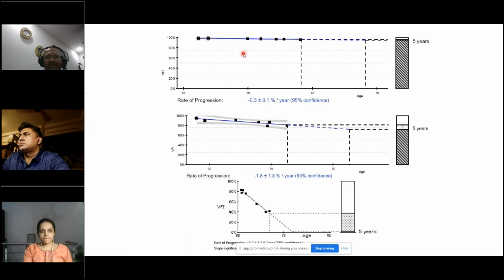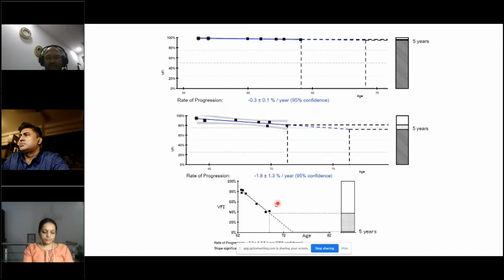So this is a patient who has a minus 0.3 decibel per year change. And if he continues like this throughout his life, he is not going to have any glaucoma related blindness event in his life. Whereas this individual has a minus 1.8 rate of progression. And if the condition deteriorates or for some reason he's not able to take the treatment, he may dip, and then in his lifetime he may have a glaucoma related instance of partially going blind.